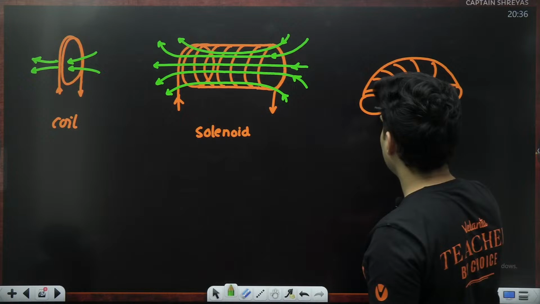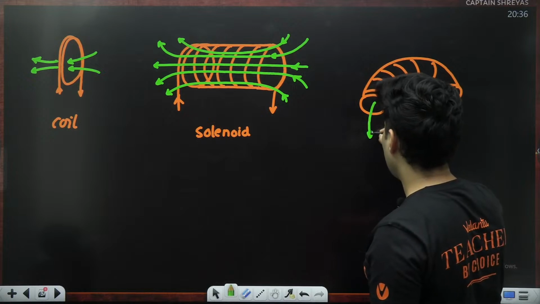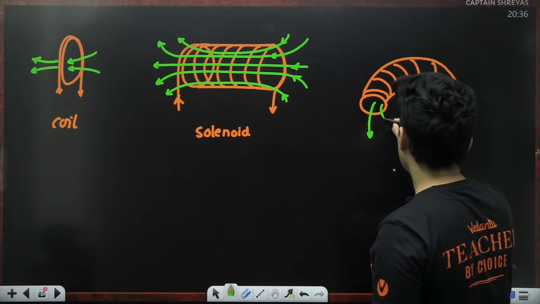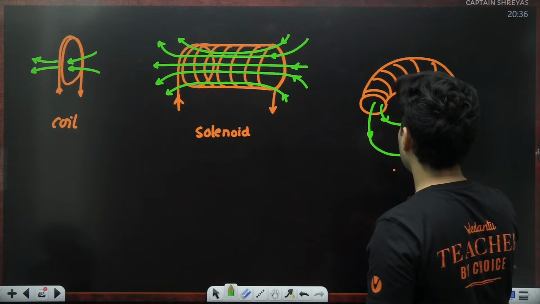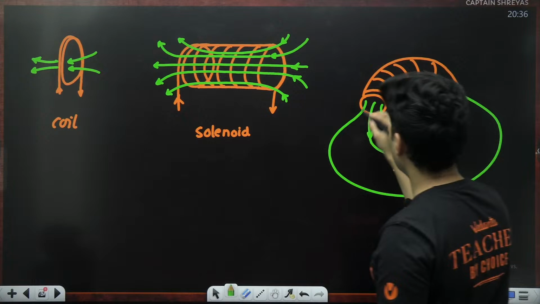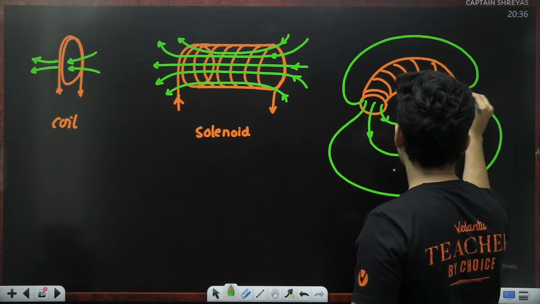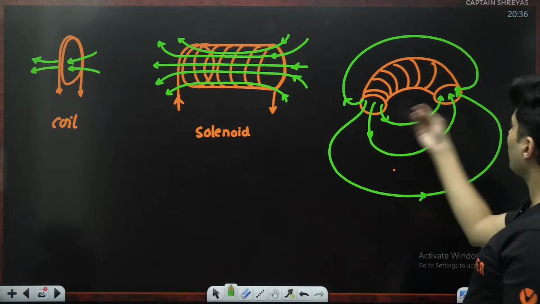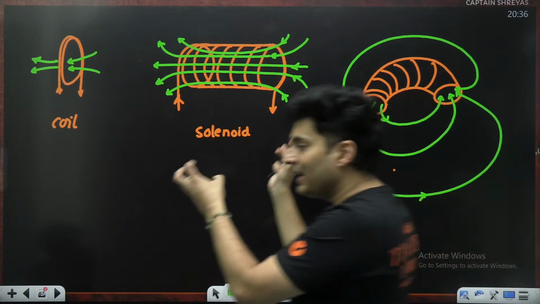You will see that the magnetic field lines might go in from here. Some field lines might just go like this, some of them will take a longer route before entering over here, and some might take a shortcut from here, like that. So this is probably how the field lines will look if you bend it, and you bend it even more,